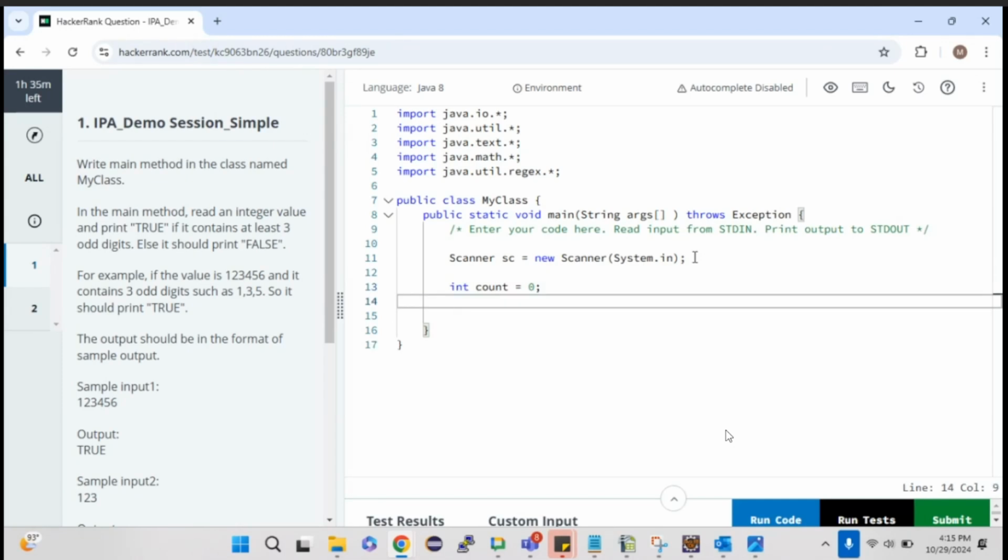Now I need to get input from the user. How can I get it? Obviously it is an int value, so int number equal to, how can I get the value from the scanner object? As I mentioned, Scanner is a predefined class with multiple predefined methods: nextDouble, nextLine, nextInt. To get the int value, which method do I need to use? Obviously I have to use nextInt.